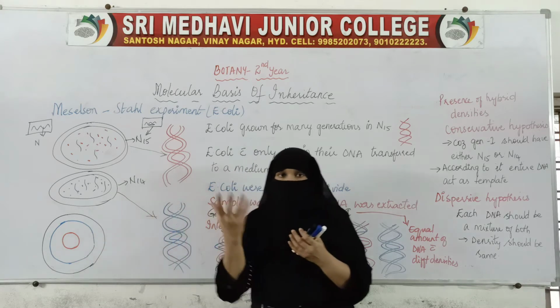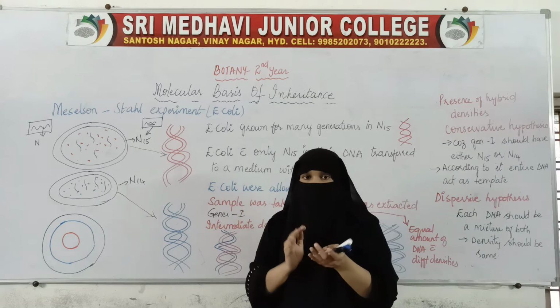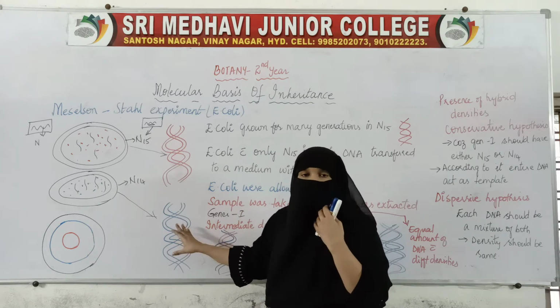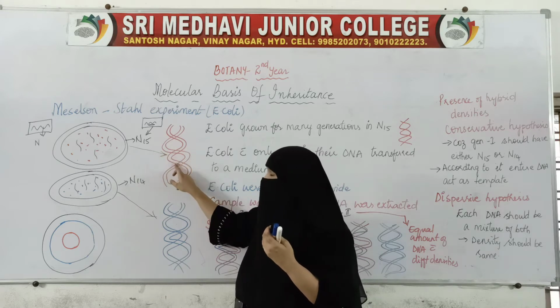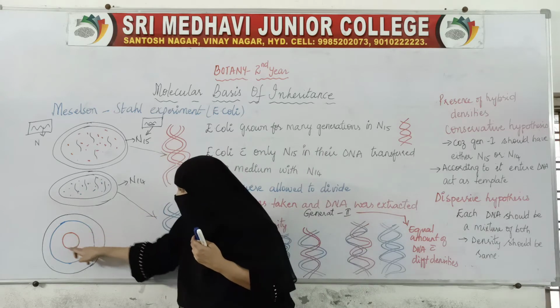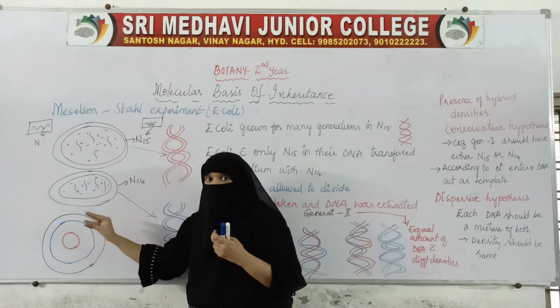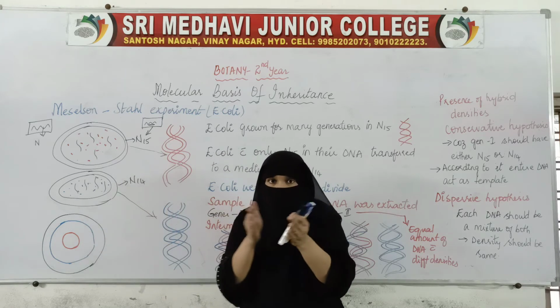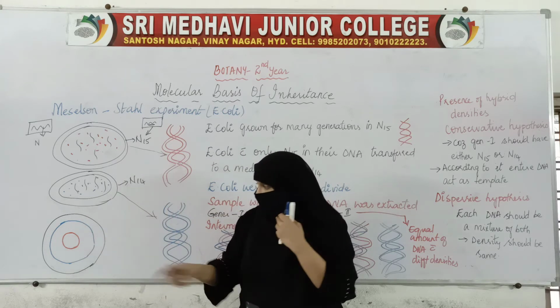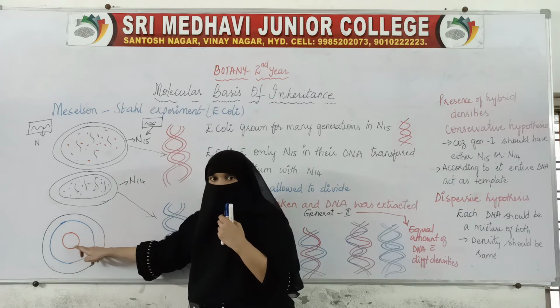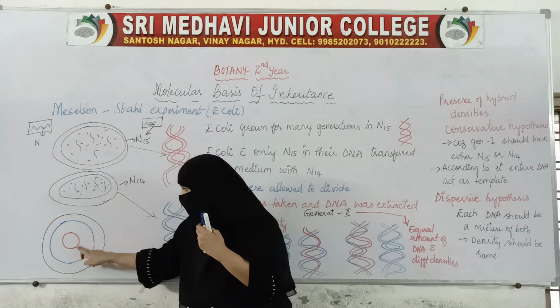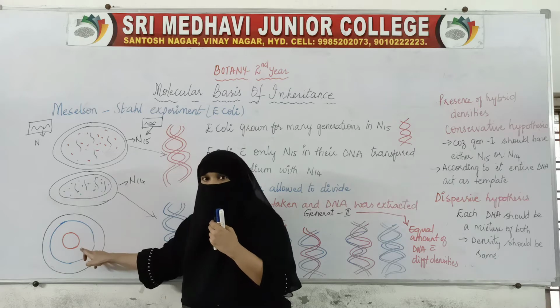Now when it was spun at very high speed, all the DNA which was having heavy nitrogen, this N15 is the heavier one, settles near the center, because heavier will not move too far. Heavier will be near only. So all the DNA containing heavier nitrogen accumulated near the center.